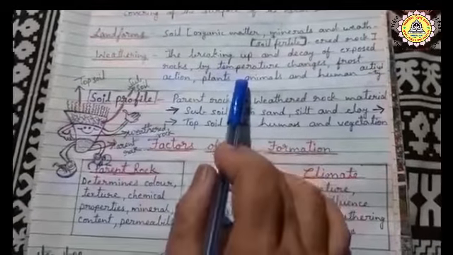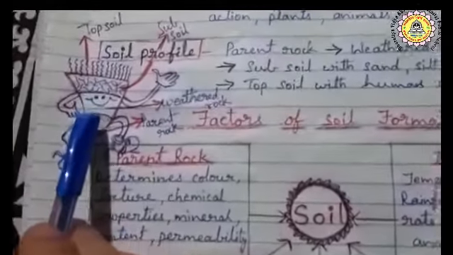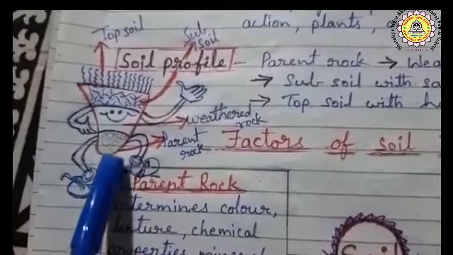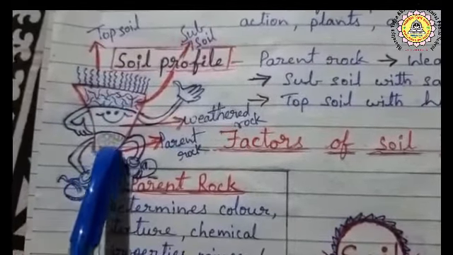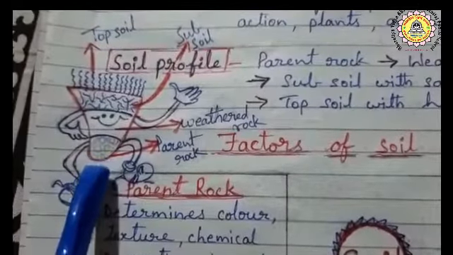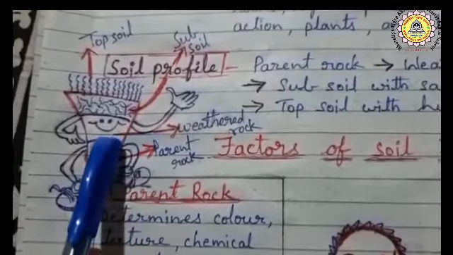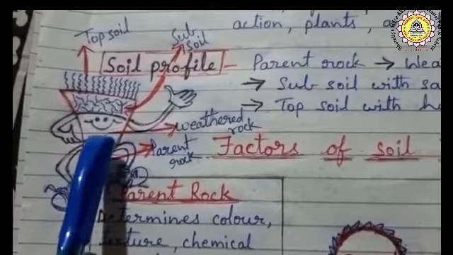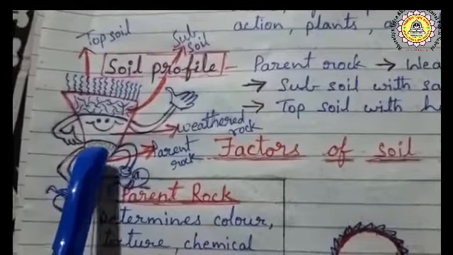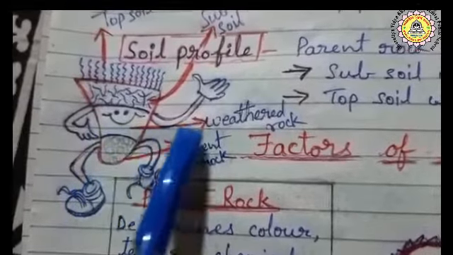Okay, now let us know about soil profile. So how soil is made and what it contains. Here, children, you see the picture. At the bottom there is the parent rock. This is the base for soil. Above this parent rock, there is the weathered rock. Already we discussed weathering. Weathering means when the parent rock, due to temperature and rainfall, breaks into pieces, that is known as weathered rock.